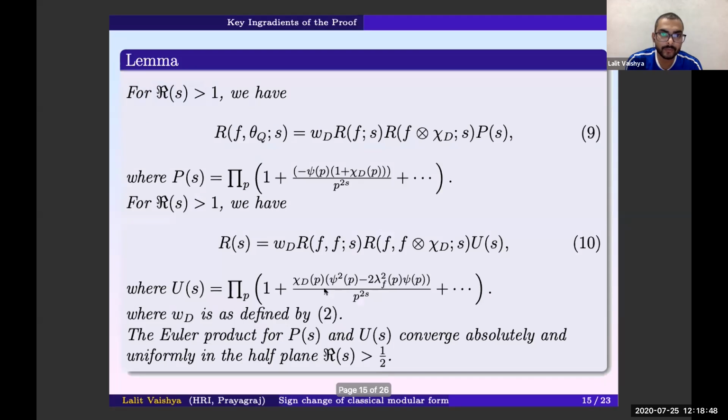So precisely we'll prove the following lemma, which relates these Dirichlet series R_f,theta and R_s with these known L-functions. And P(s) is given by this, and U(s) is given by the Euler product, which converges for real part of s bigger than half.